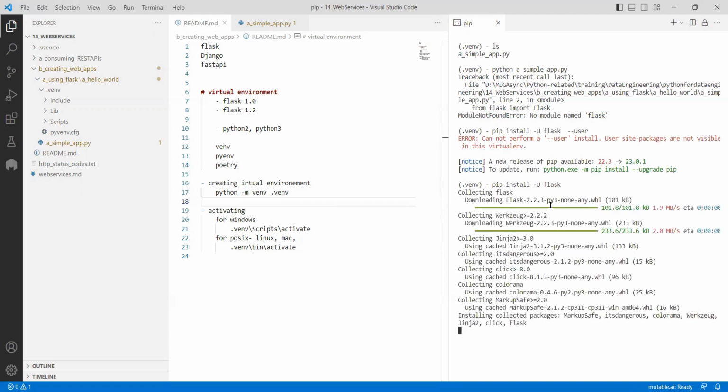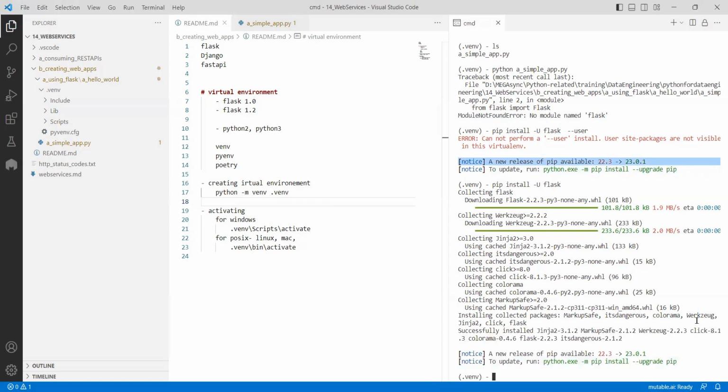You see, it is installing without any permission issues, nothing. Apart from that, it is also giving a warning that, hey, the pip version was updated. Means the moment the virtual environment is created, it has an older pip version. This pip is different from the main system pip, right? Because for installations only both are used. Okay, we can have this.